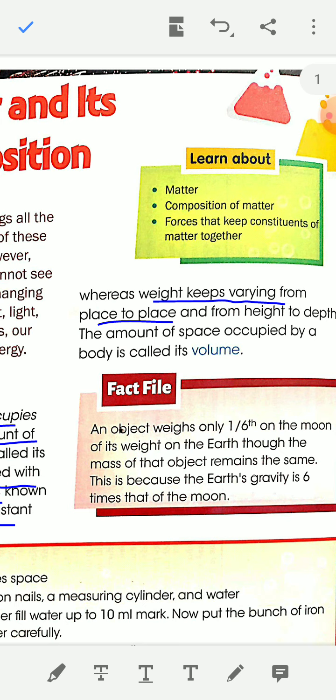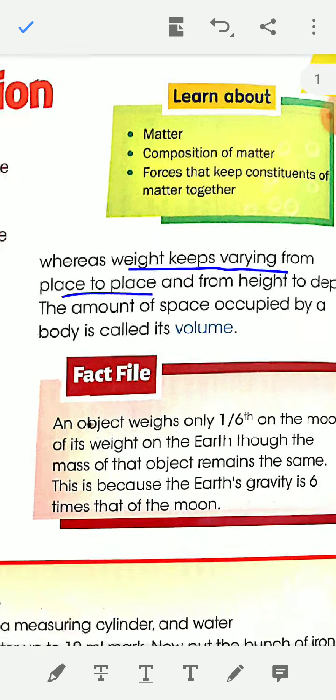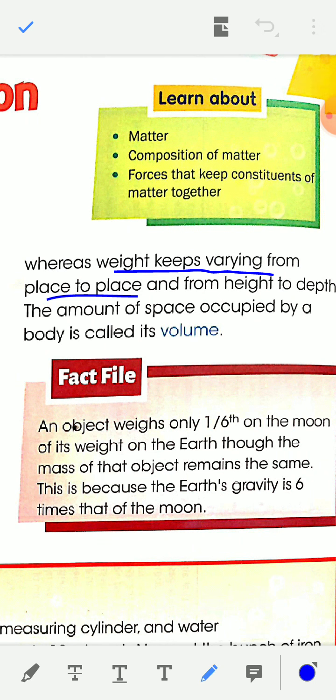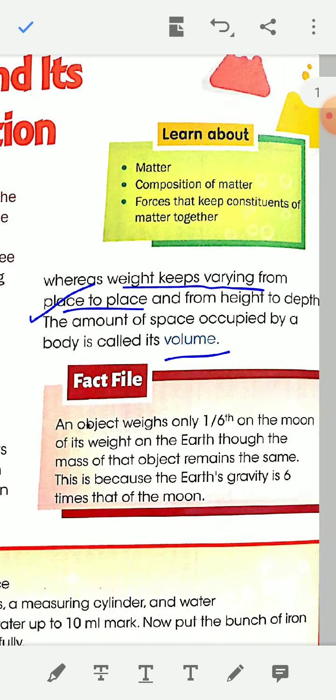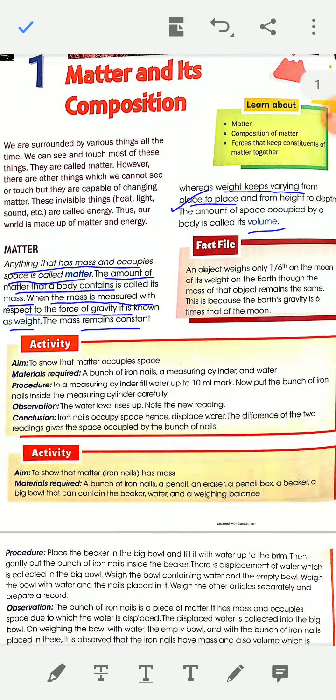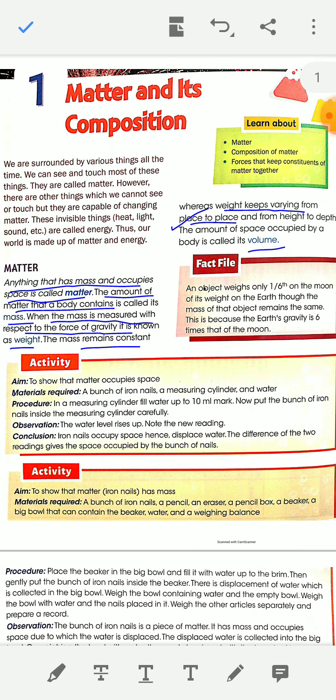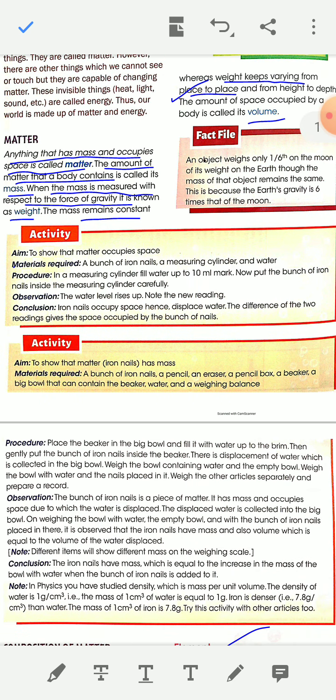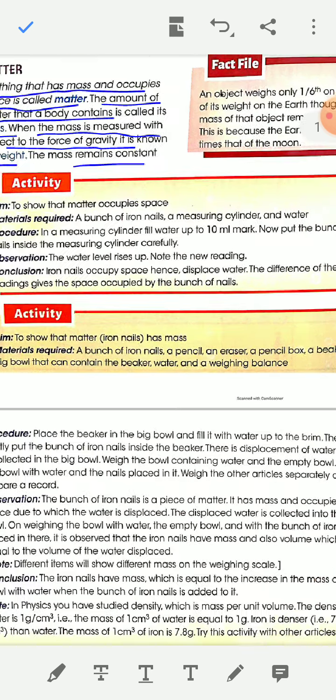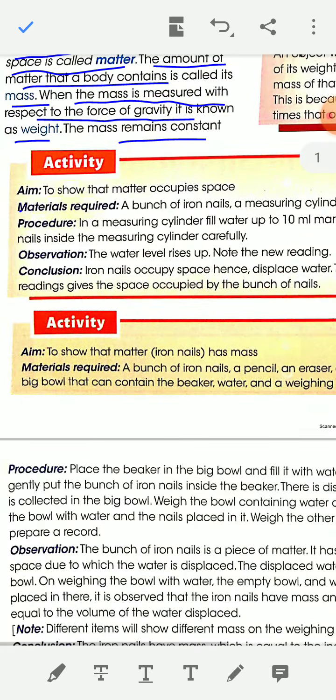The amount of space occupied by a body is called its volume. So here the points given are: what is matter, what is mass, what is weight, and one more, volume. You have to remember that mass and weight are not the same.